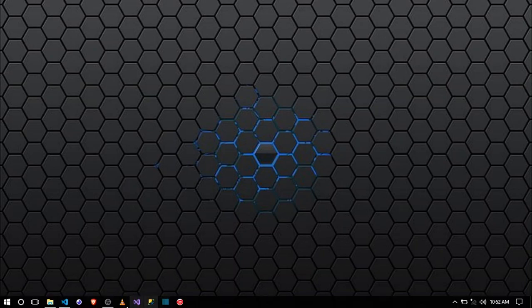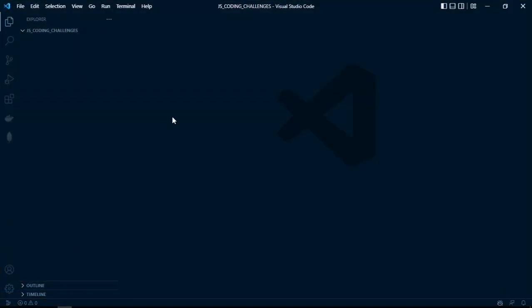For me, I already have my VS Code open. You can create a folder on your desktop and name it JS Coding Challenges. You can name it anything you want. For me, I named it JS Coding Challenges. In here, one of the first coding challenges is going to be string reversal.